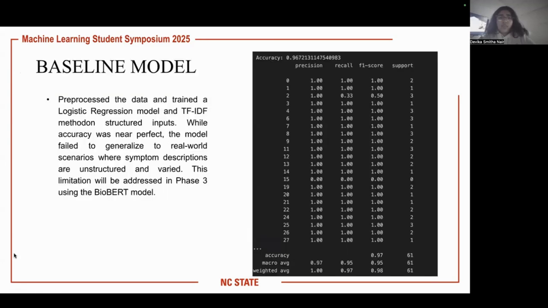In the previous phase, we trained a logistic regression model and the TF-IDF method as our baseline model using the structured data. It achieved nearly perfect accuracy on the training set. However, it struggled with unstructured real-world inputs where symptoms are phrased in free text. This limitation highlighted the need for a language model like BioBERT, which we introduced in phase 3 for better generalization and understanding of the natural symptom language.